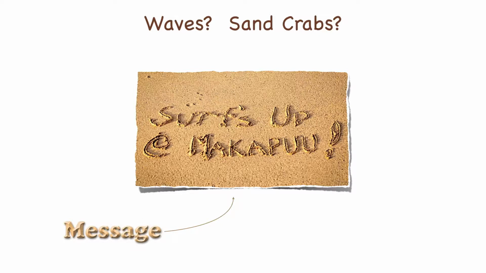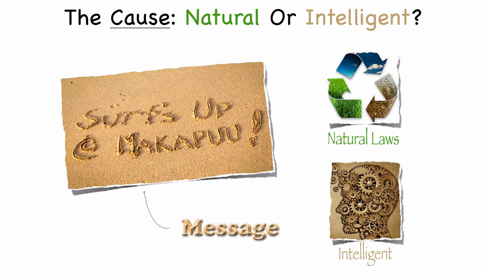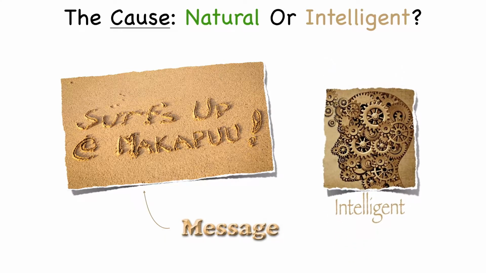Now, how did Glenn know that nature didn't write that message in the sand? Maybe it was the wind, waves, or sand crabs. After all, he didn't see the message being written, did he? So how did he know for sure that nature wasn't at work there? Well, Glenn knew this because he had never observed or heard of nature writing letters like this in the past. Glenn had only seen people, intelligent beings, write words to form messages. So he just knew that this message had to have an intelligent cause.